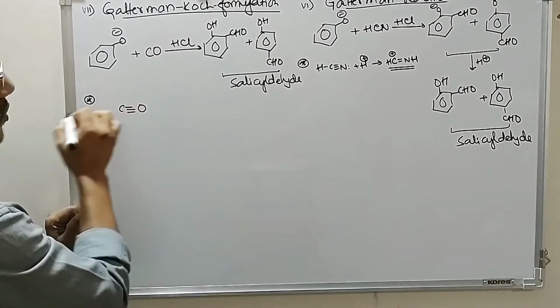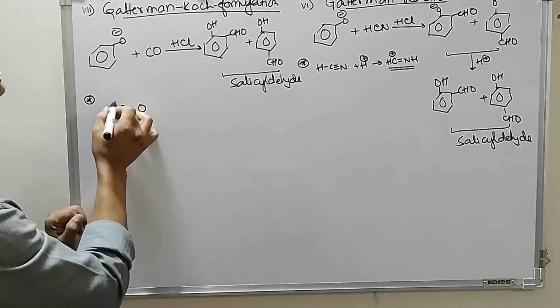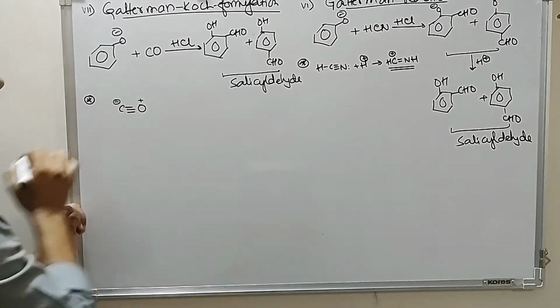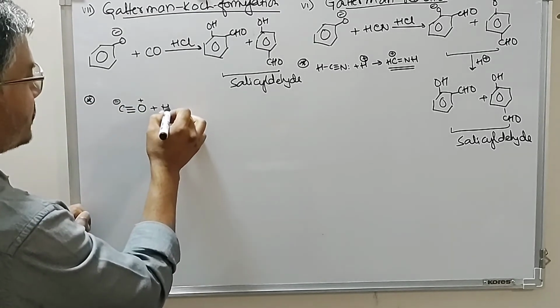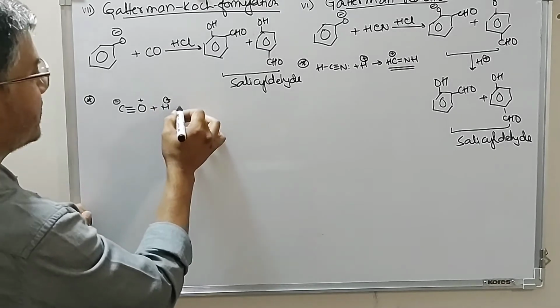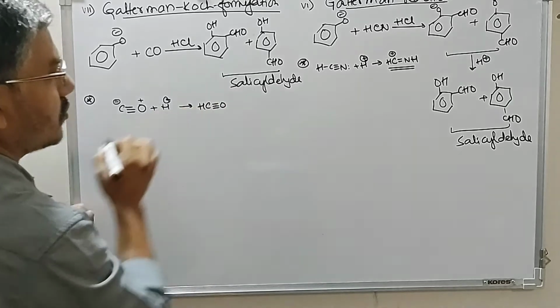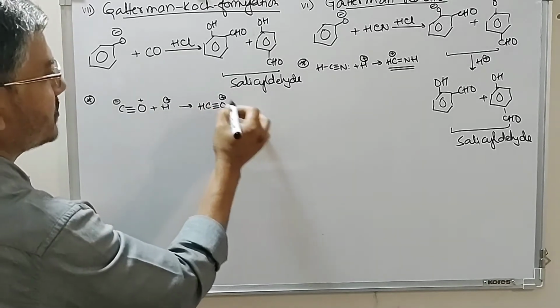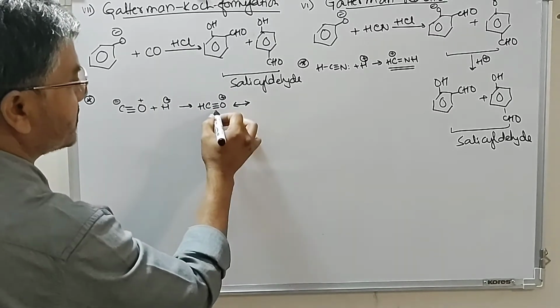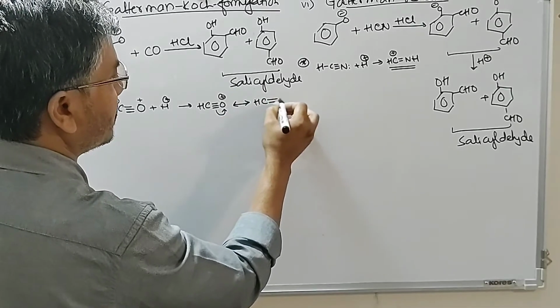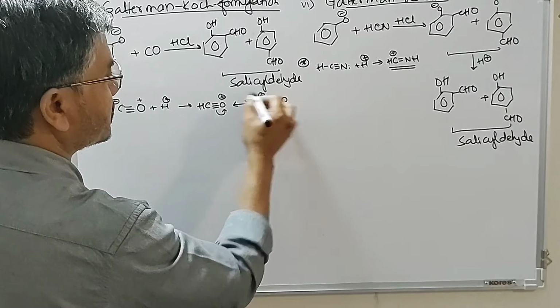Carbon monoxide. Carbon is negatively polarized, oxygen is positively polarized here. So this combines with H plus ion, and this gives you HCO positive. This being resonance stabilized, it gives HC double bond O with positive charge on carbon.